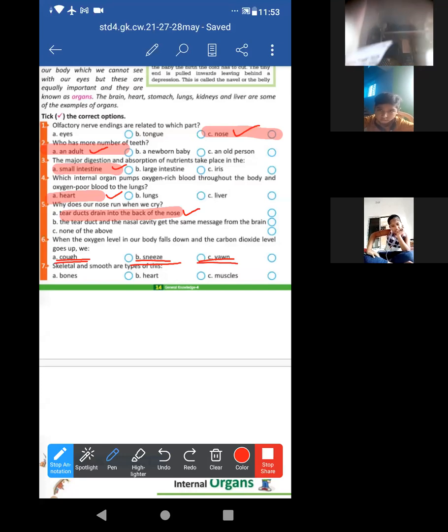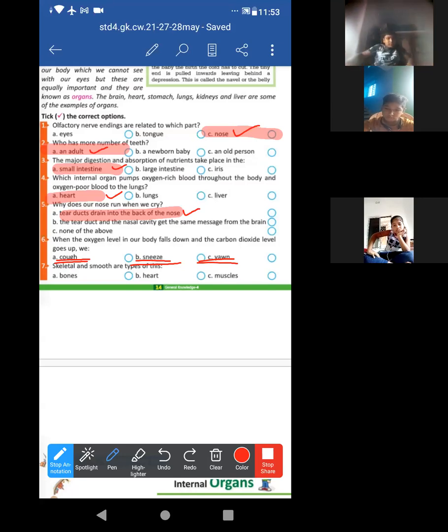Cough, all of you know. Sneeze means basically hachi. Yawn means when we get bored, tired, or there is a lack of oxygen. In Bengali, we can say hi tola, exactly that word. Understood?